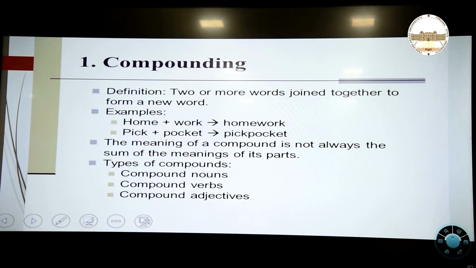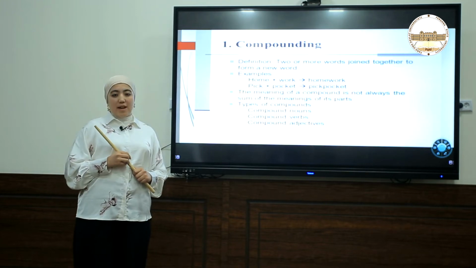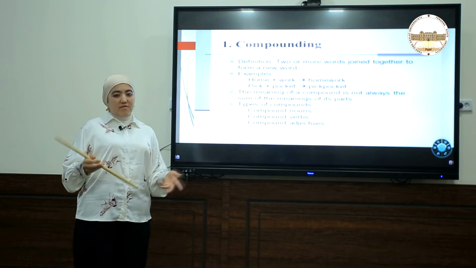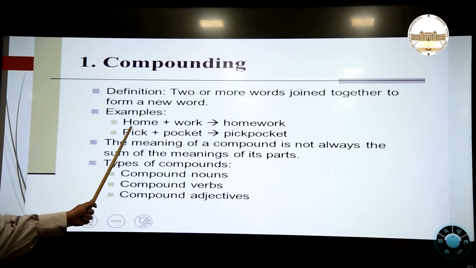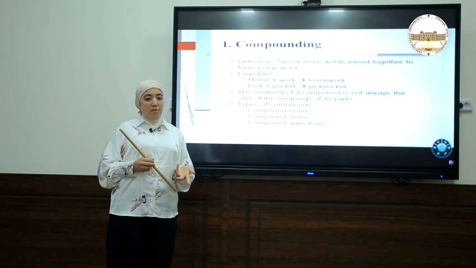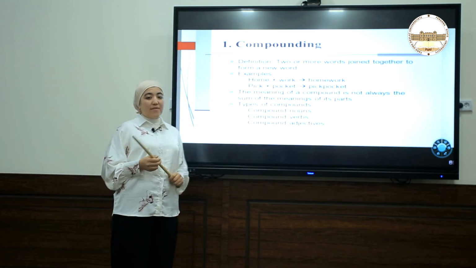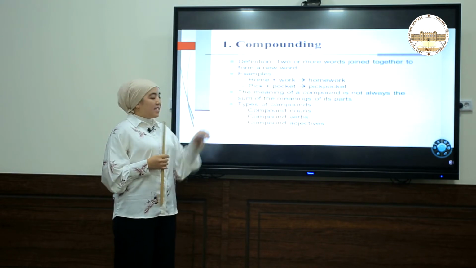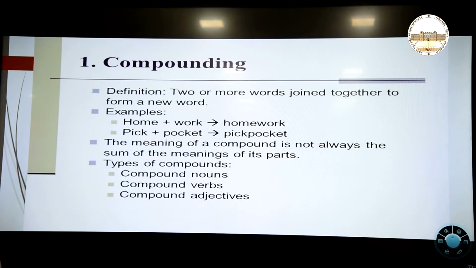Well, what is compounding? The first type of word formation is compounding. Compounding is when two or more words are joined together in order to create a new meaning. For example, home and work. Home is a place where we can live, and work is a kind of assignment that we can do. If we combine the two words, we get homework. It's an assignment that can be done at home.